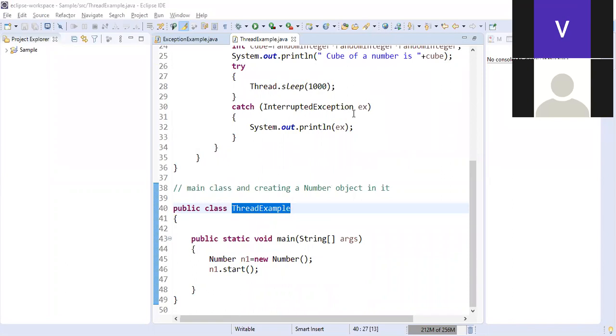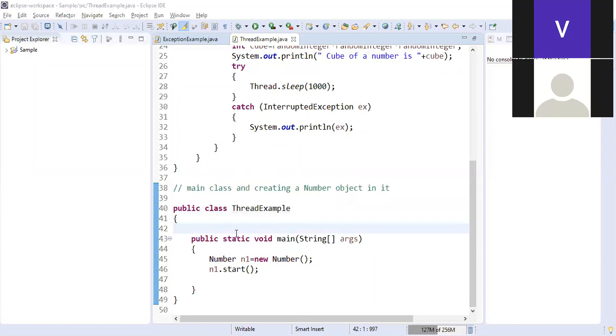If you can see, both the program name and the class name are thread example. So this is a very important point. After that, why exactly we have public static void main is, the Java compiler always expects the programs to start from public static void main string args. Why it is static, why it is void, is not for this particular session. If we have time, we can take it in a different session. But as of now, you must understand that public static void main is the most important thing where the program execution will start.